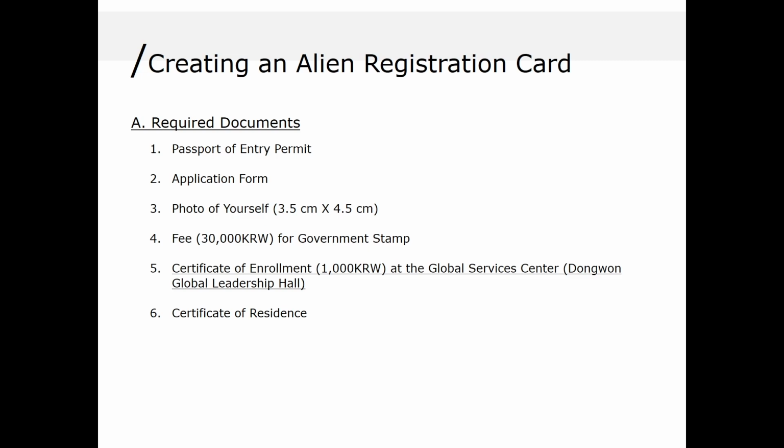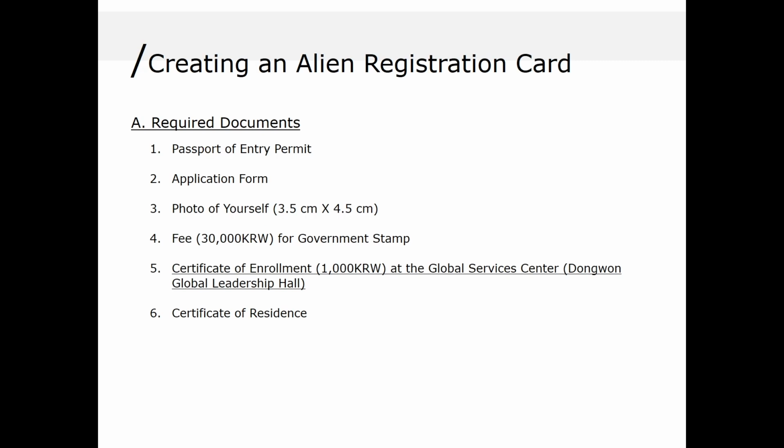Alien registration should be done at the immigration office where the applicant's school is located. All the KU exchange visiting students have to visit Sejongno Immigration Office with your passport, application form, 1 photo, the certificate of enrollment, certificate of residence, and fee. The ARC will be issued within 3 or 4 weeks.